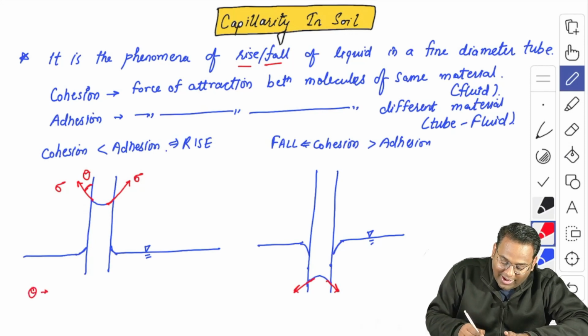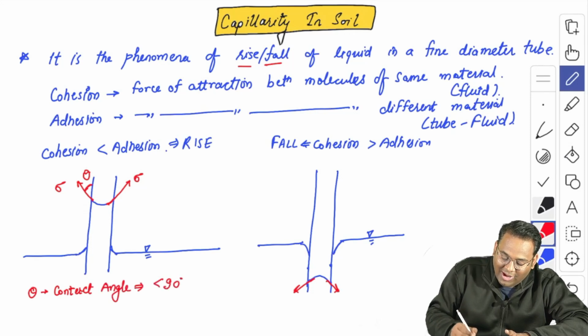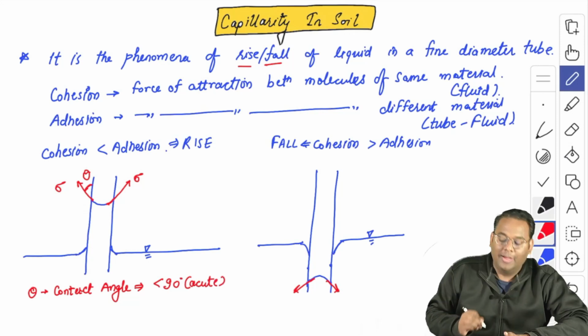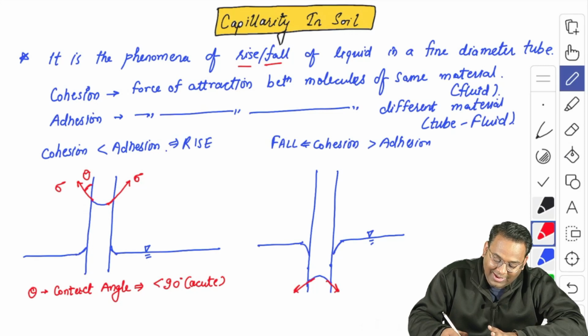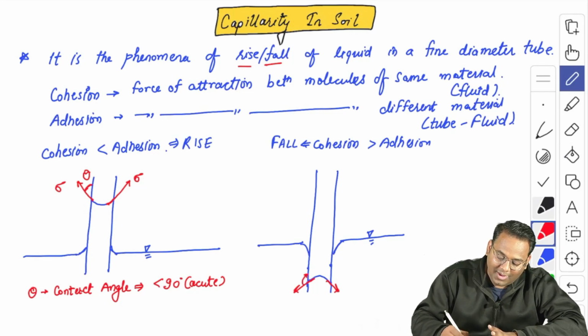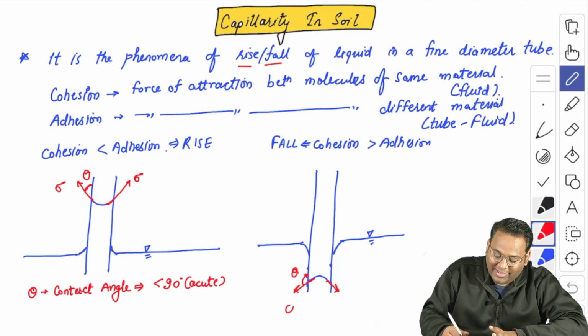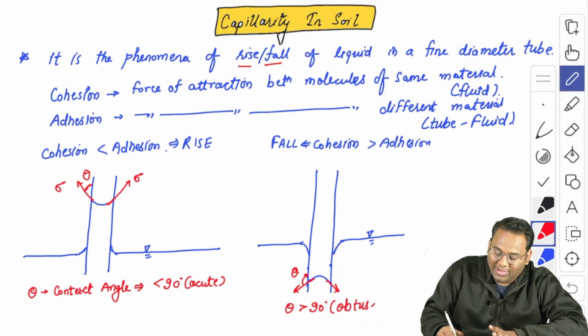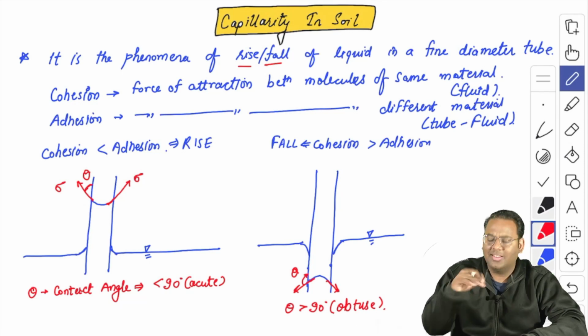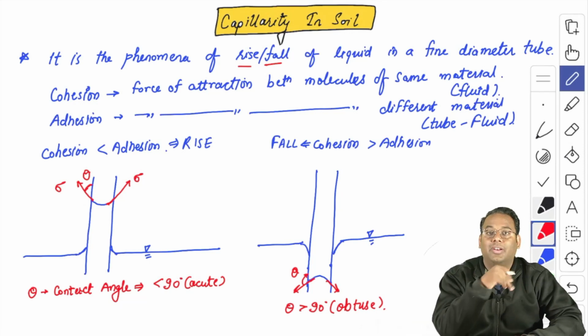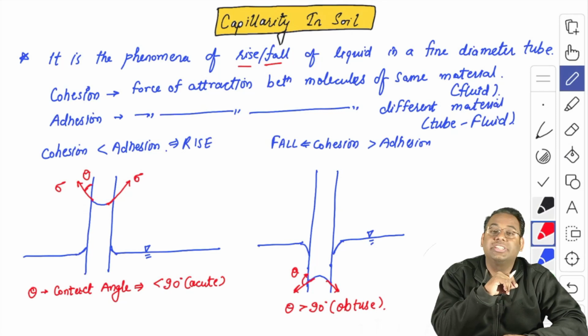Here this contact angle, if you observe in the first case, you can see that this contact angle is less than 90 degrees, or it is an acute angle. But if I observe here, this angle theta is more than 90 degrees, or it is obtuse, in the falling case where the cohesion is more than the adhesion. So these are two different cases, and obviously the values will be directly opposite of each other.